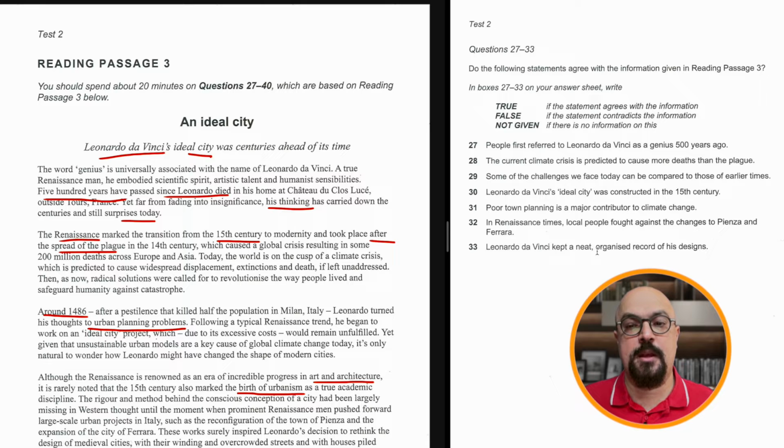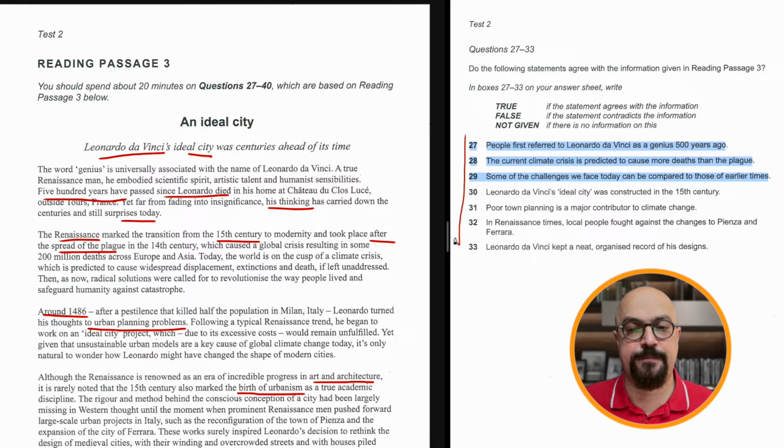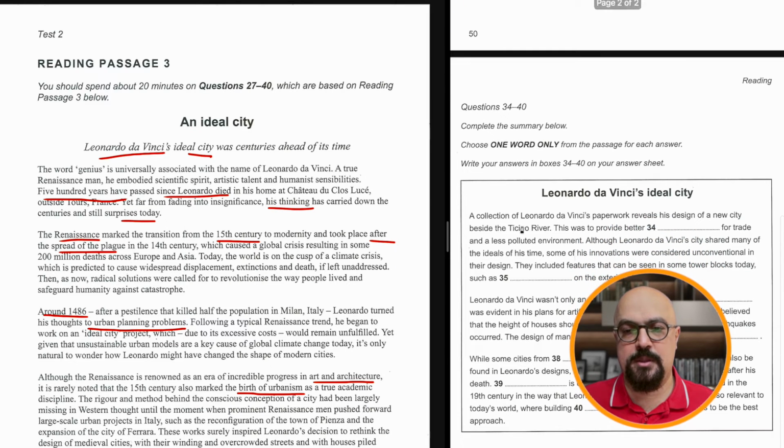Well, I would suggest starting with true, false, and not given questions. Do you know why? These questions are definitely in passage order. That's what we know for sure. In IELTS reading, this is a fact that true, false, and not given questions come in passage order. So 27 is found before 28 and so on. So this should be easier to locate in the text, while these ones are not necessarily in the same order, and they're typically more challenging. So we start with the easiest questions first.